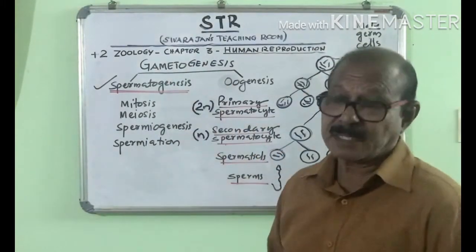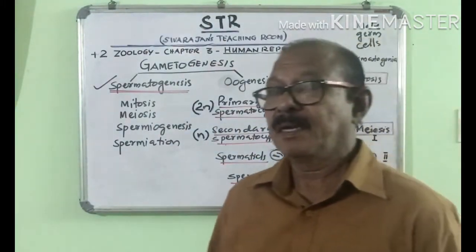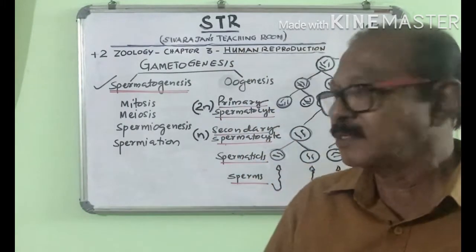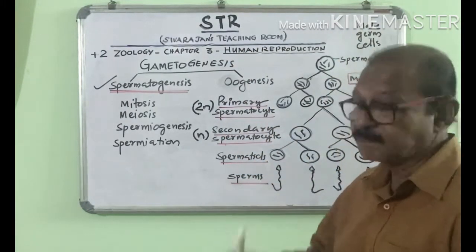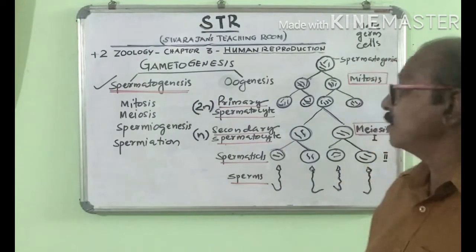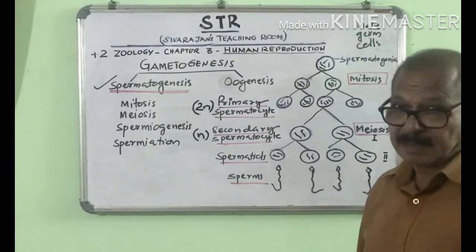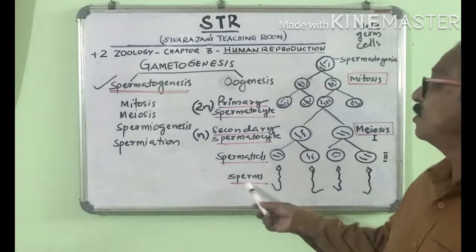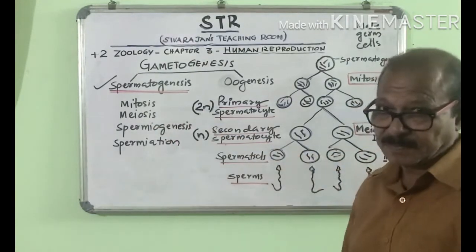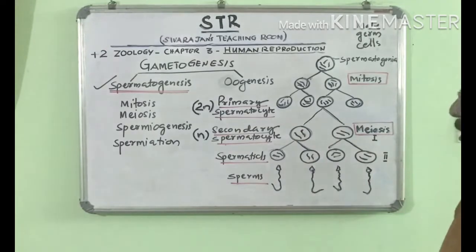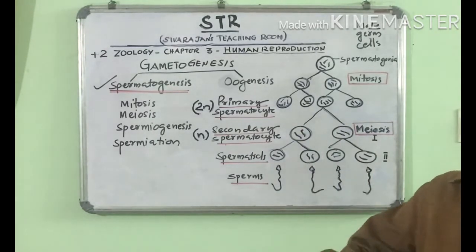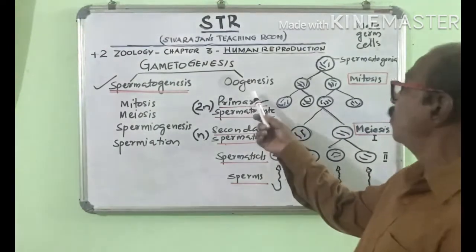Gametes are of two types, the male gametes and the female gametes. Male gamete is produced in the males and female gamete is produced in the females. The male gamete is called sperm, and the formation of sperms is called spermatogenesis. The female gamete is called ovum, and the formation of ovum is called oogenesis.